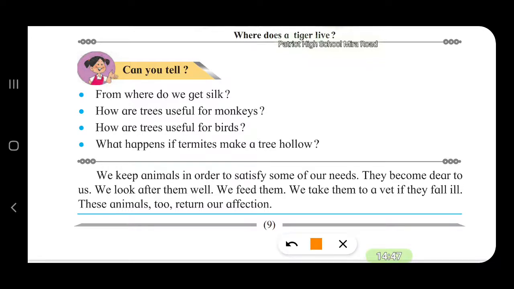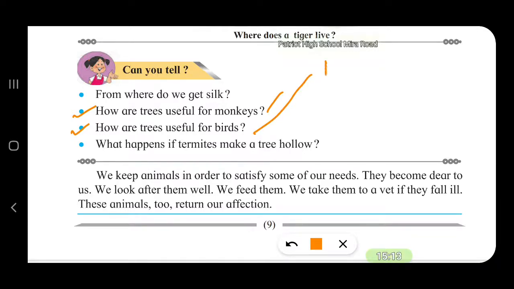How are trees useful for monkeys? Monkeys climb up the tree and take shelter on the trees so they can protect themselves from animals like tigers and lions. How are trees useful for birds?